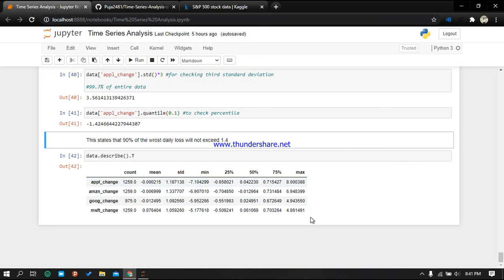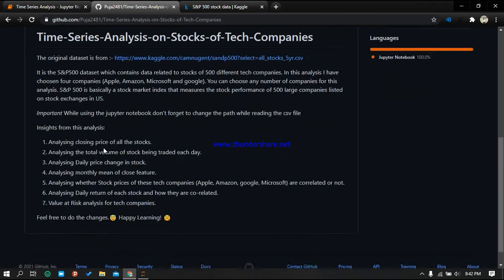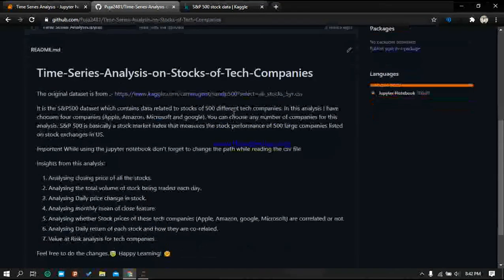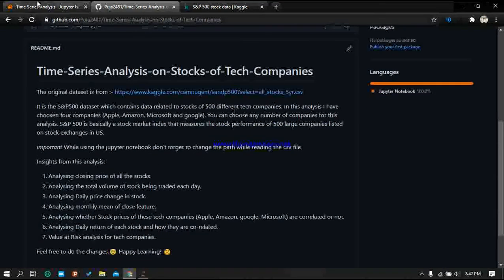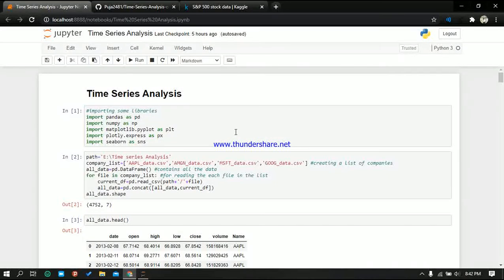So this is the analysis, and this is the GitHub link where you can find the dataset that I have used for this analysis. And this is the Jupyter file. All you need to do is go to the GitHub link and download this, and you can make changes. Also while checking the file, do not forget to change the path. Here you need to give your own path where you have saved the file. Thank you so much.